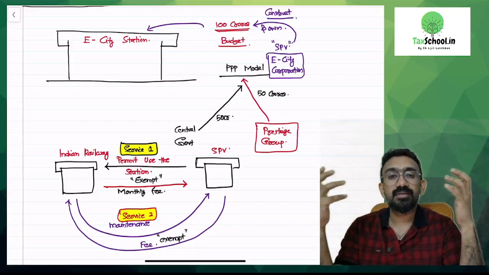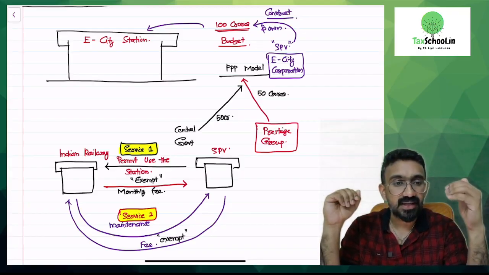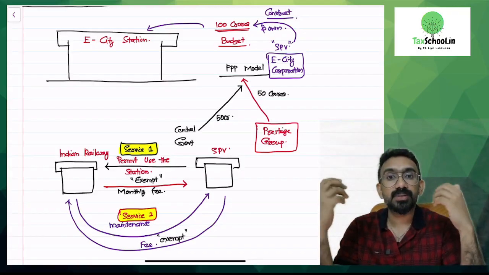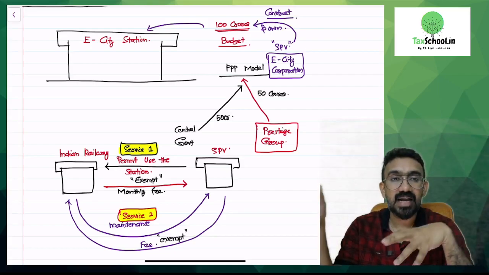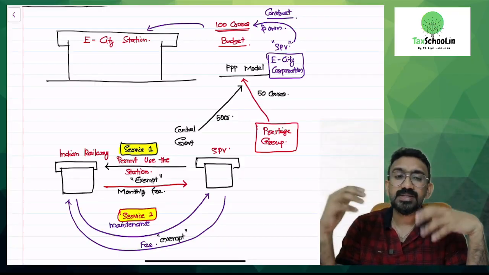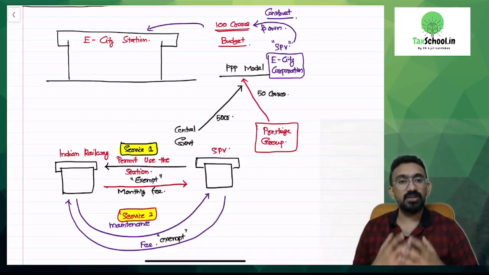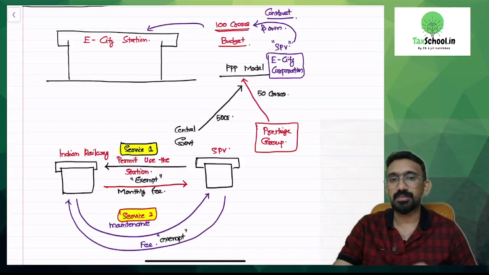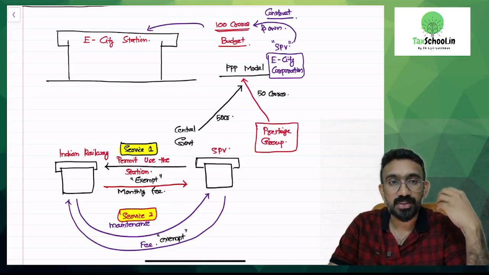Now, Indian Railway would require a 100 crore budget to build this Electronic City railway station. The problem with this 100 crore budget is that it needs to be allocated from Indian Railway's existing budget. Is Indian Railway exploring any other ways in which they will be able to build this Electronic City station but not spend so much of an amount?